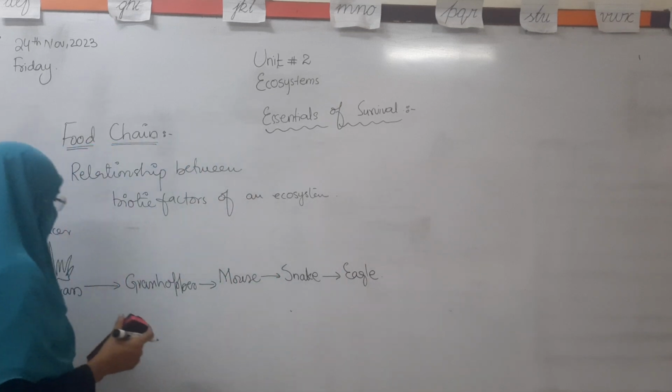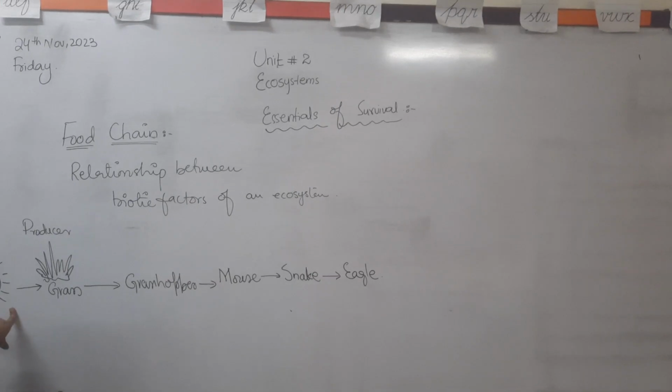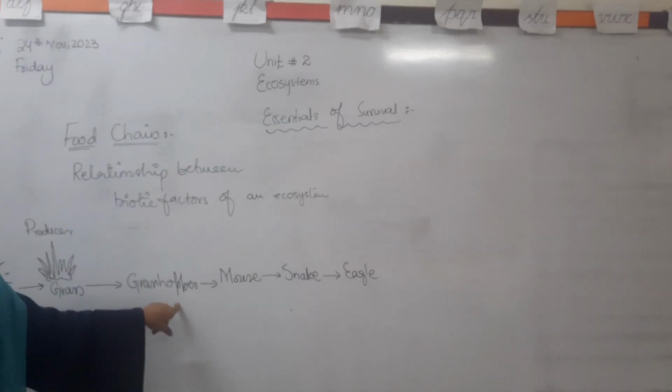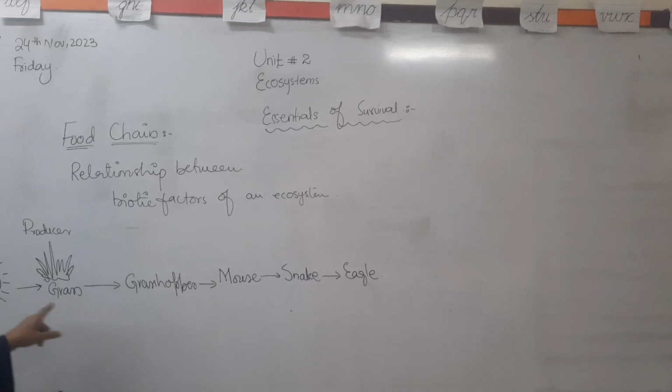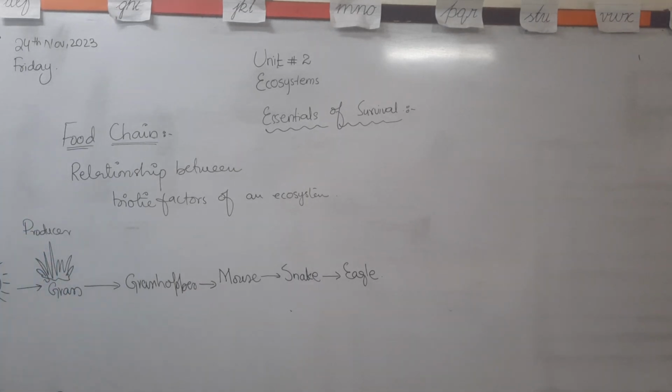So this is a simple food chain. We can also say that it is the relationship between the biotic factors. All of them are living organisms. The living organisms of the ecosystem are called the biotic factors. So the energy is transferred from the sun to the eagle.